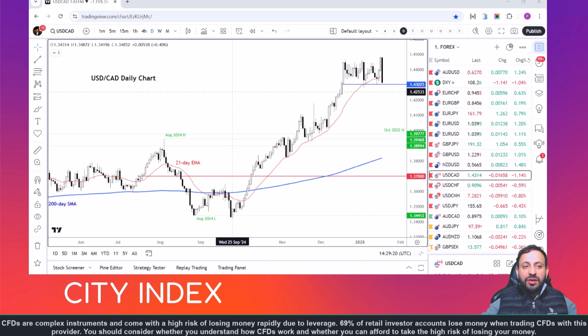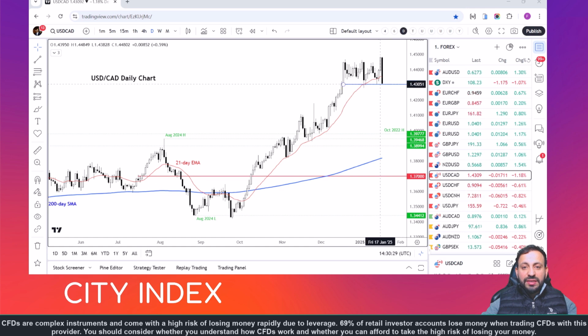But looking at the dollar CAD currency pair here, it is coming down to test this 143 support level, which has held on a couple of occasions in the past. But if you get a daily close below it, I think that would make things more interesting for this currency pair moving forward. Watch out for those reports to be denied. And if Trump mentions that he is going ahead with those tariffs regardless, then we could see a reversal in this trend. So the key level to watch in the short term is 143.